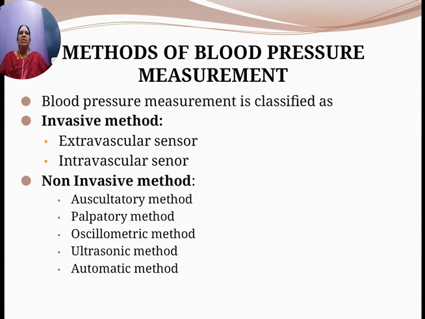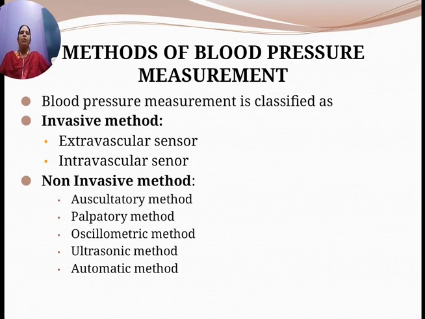Invasive method is the method where a surgery is being carried out. Invasive, you need to do a surgery. This invasive method is of two types: the extravascular sensor and intravascular sensor.